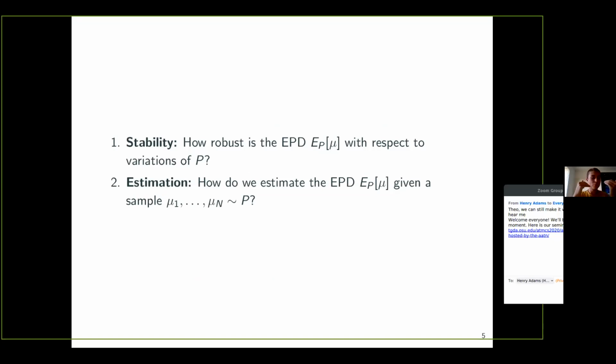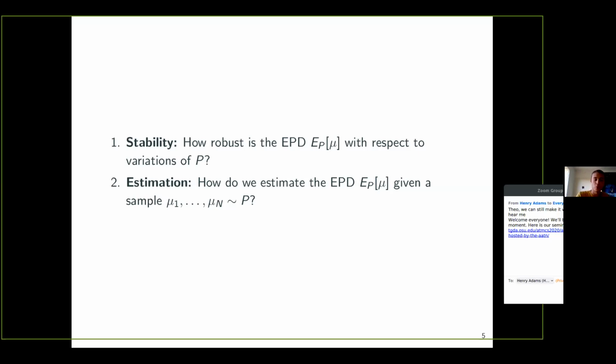And of course, we would like it to not change too much. The second question is a question of estimation. In practice, we will not have access to P, but more realistically, we will have access to a finite sample, mu_1 up to mu_n, of law P. Given this sample, how can we try to estimate the EPD? So now we will answer those two questions.